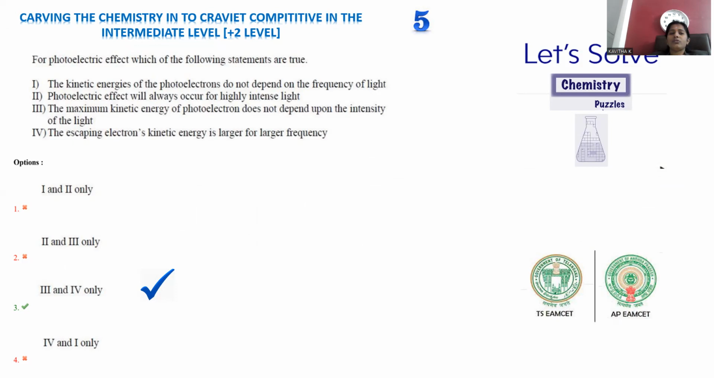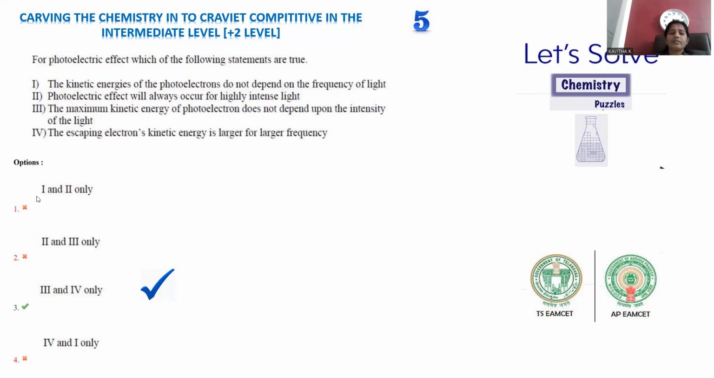The Telangana EAMCET 2022 question paper was taken into consideration for this chemistry question segment. For the photoelectric effect, which of the following statements are true? The kinetic energy of photoelectrons does not depend upon the frequency. The photoelectric effect will always occur when highly intense light is taken. The maximum kinetic energy of a photoelectron does not depend upon the intensity of light. The escaping electron's kinetic energy is larger for larger frequency. Four options are provided. We need to identify which are correct. Multiple answers may be correct.